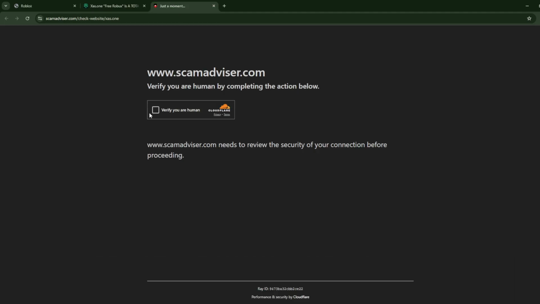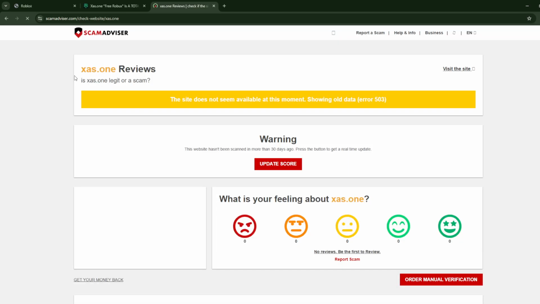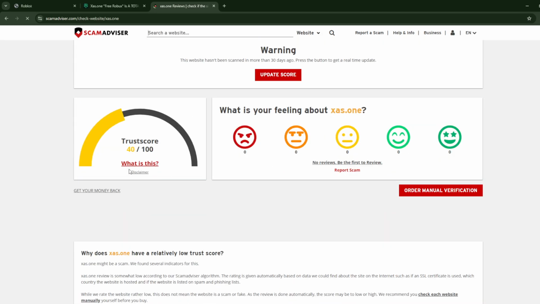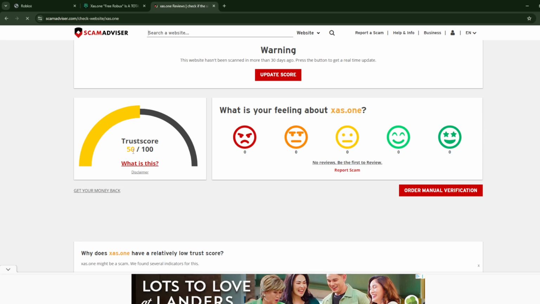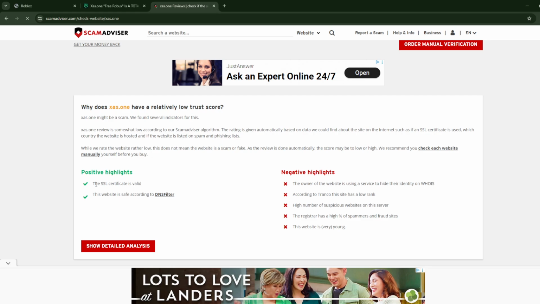So if you actually head on over here to scamadvisor.com, and let's just wait a minute. And as you can see, they have a trust score of very low, which is 50. So as you can see, they have only two positive highlights, which is that the SSL certificate is valid and the website is safe according to DNS filter.